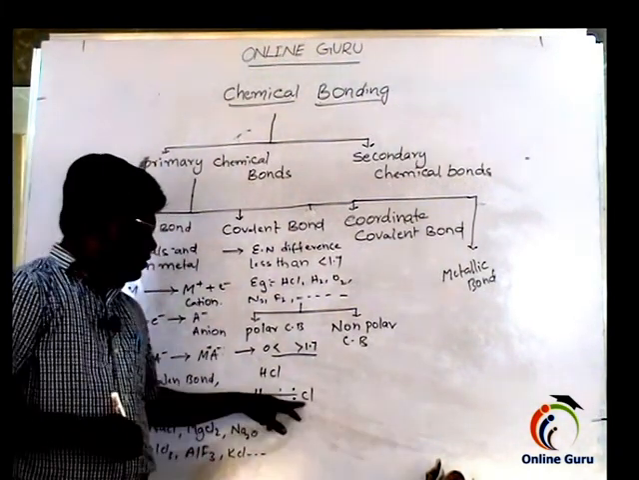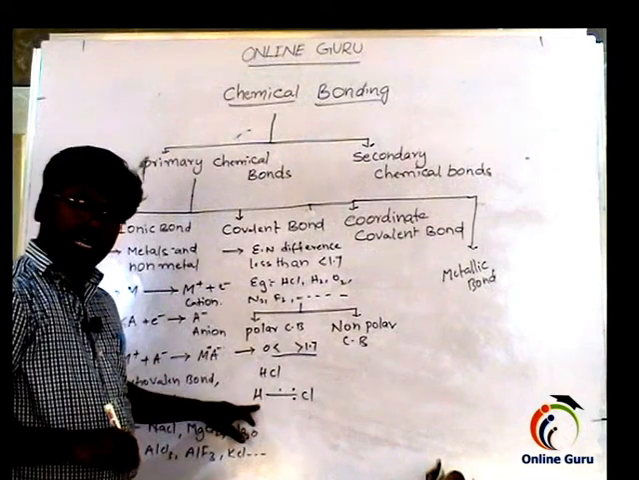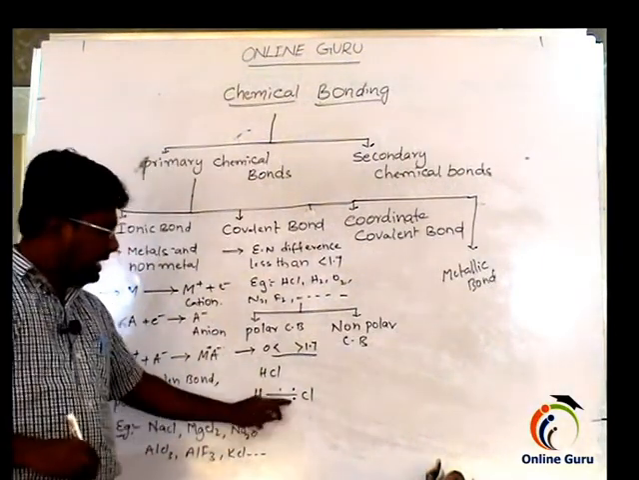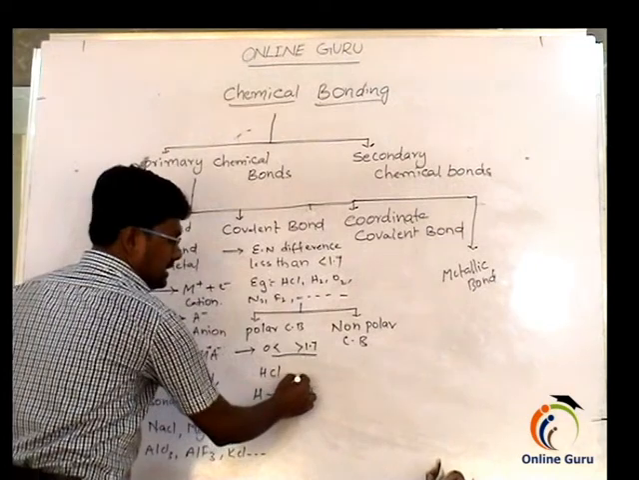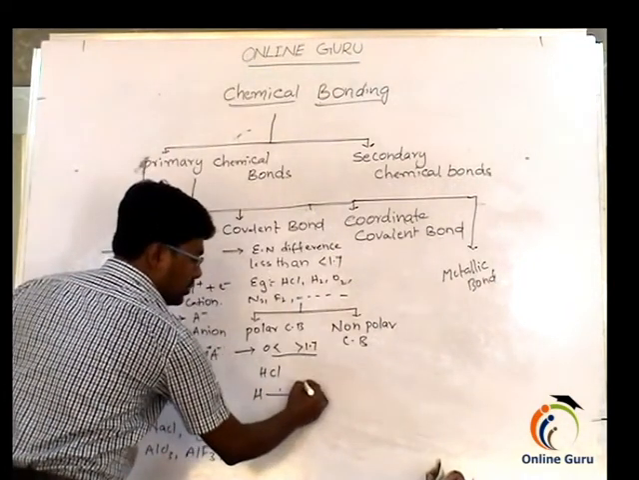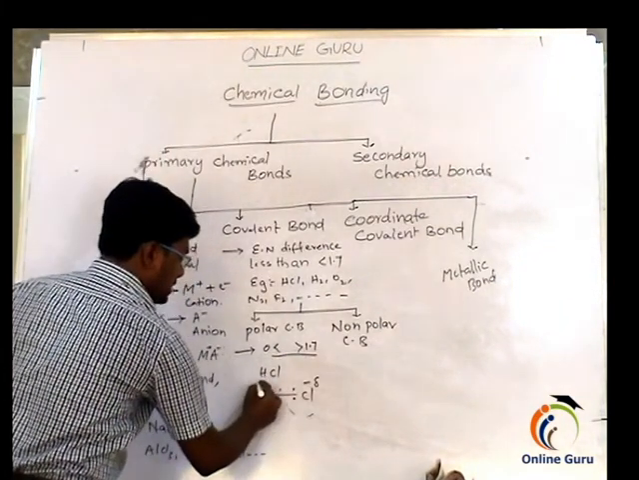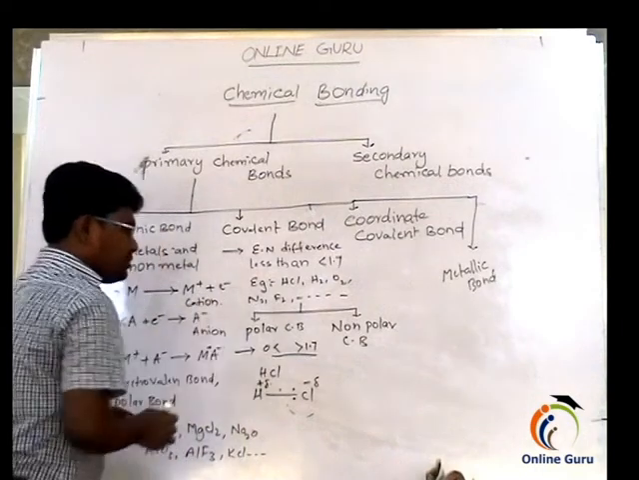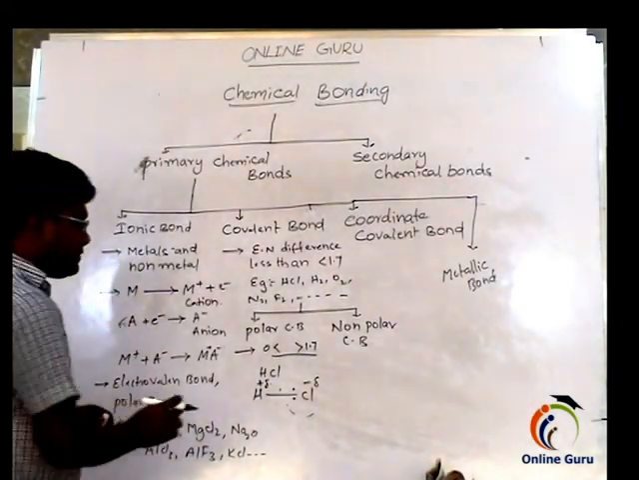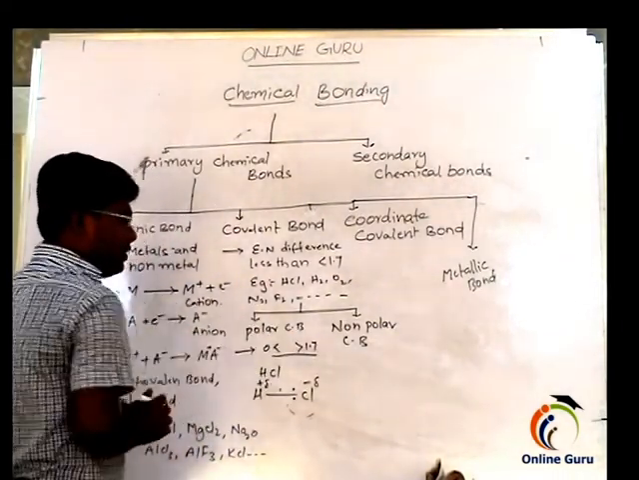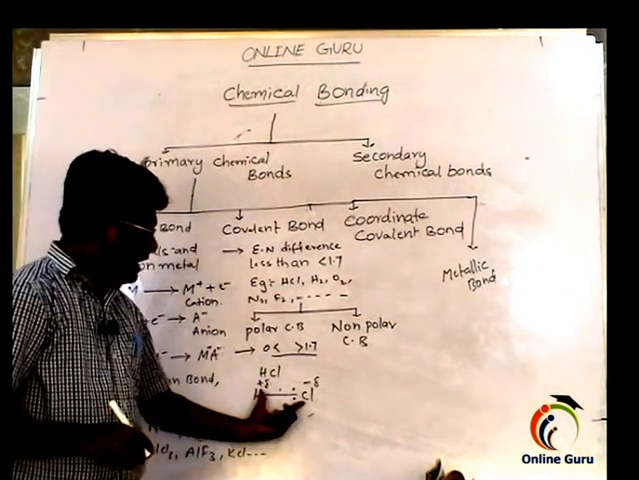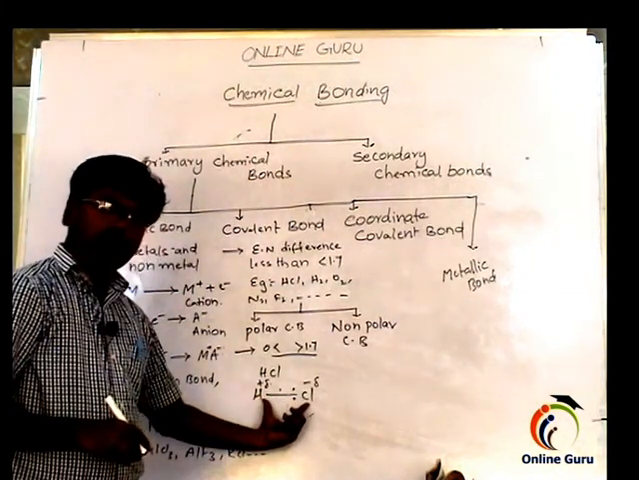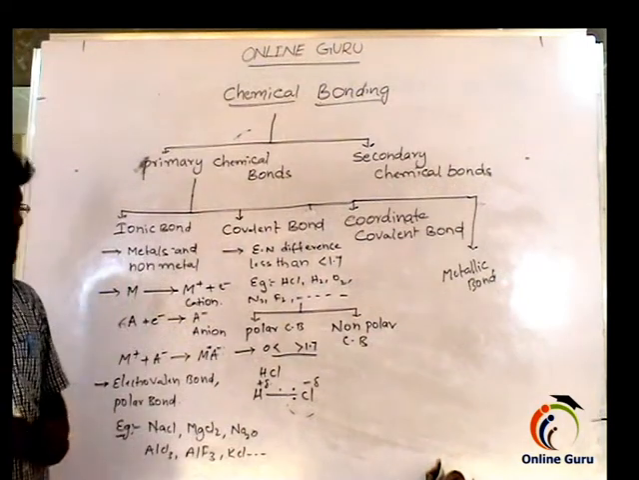Why? Because chlorine is more electronegative than hydrogen, so the paired electrons move towards the chlorine, and the electron density on the chlorine increases. Hence chlorine gets a partial negative charge and hydrogen gets a partial positive charge. That's why this is called a polar covalent bond, and here the two electrons are unequally shared between hydrogen and chlorine.